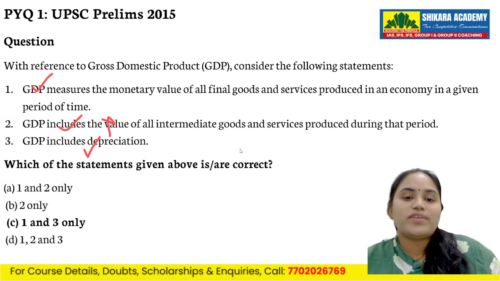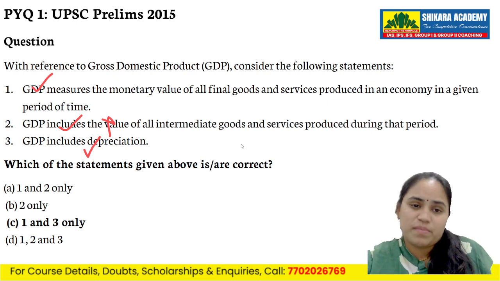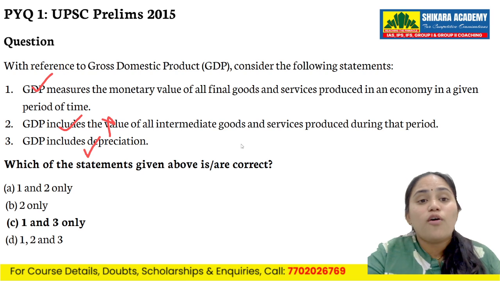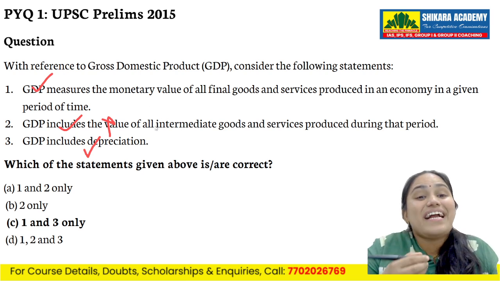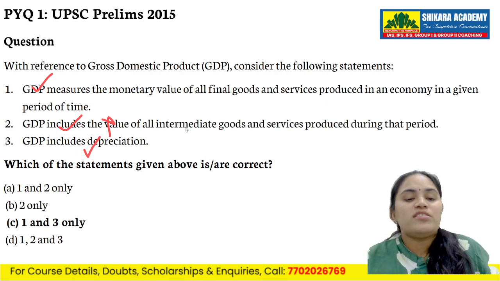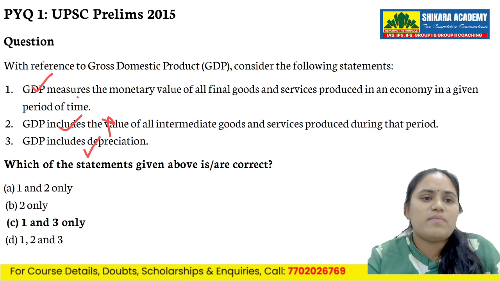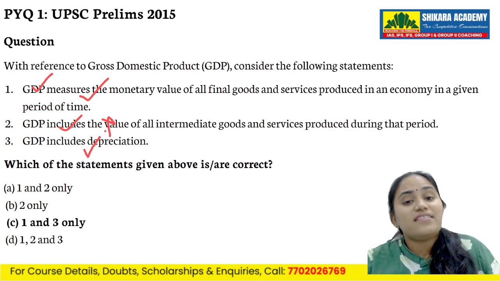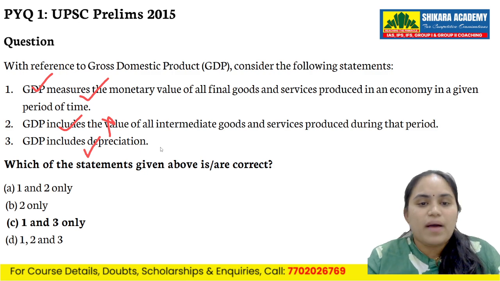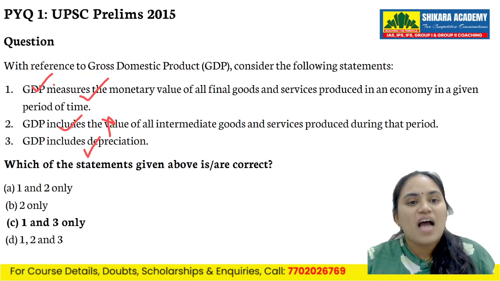Now, don't panic. This question looks big, but we'll break it down slowly. First, let me remind you what GDP means. GDP means the total value of final goods and services produced inside the country in one year. Now, let us check each statement one by one. The first statement says GDP measures the monetary value of all final goods and services produced in an economy in a given period. This is correct. Monetary value is measured in money, final goods are ready to use, and the given period is one year. The statement is 100% correct.